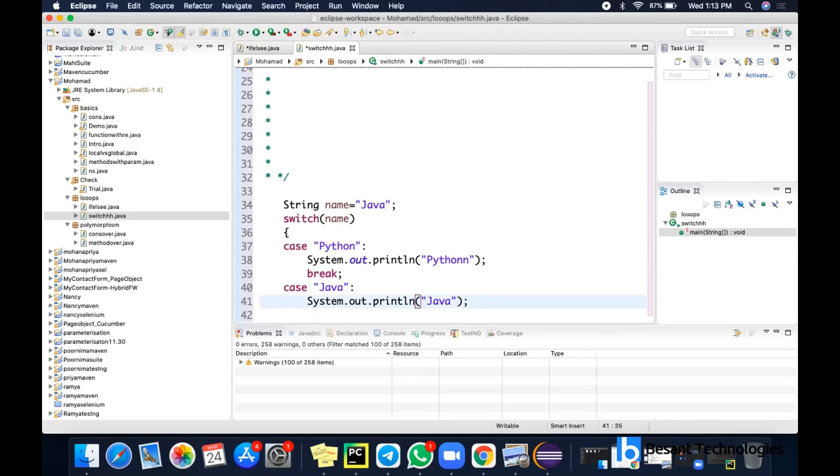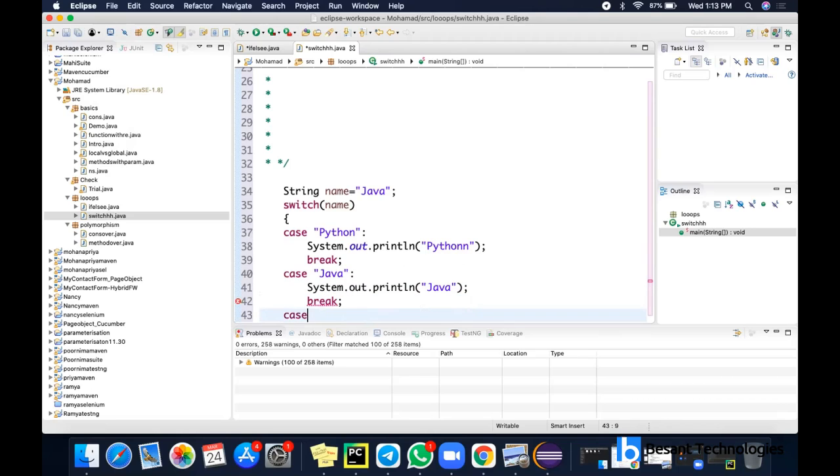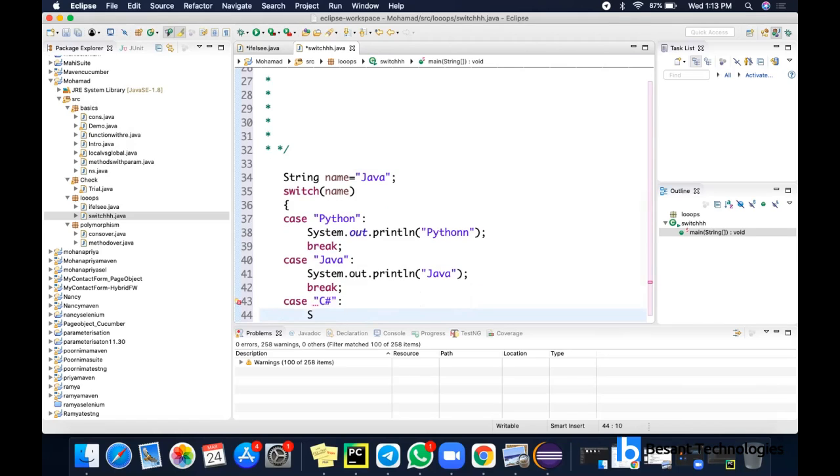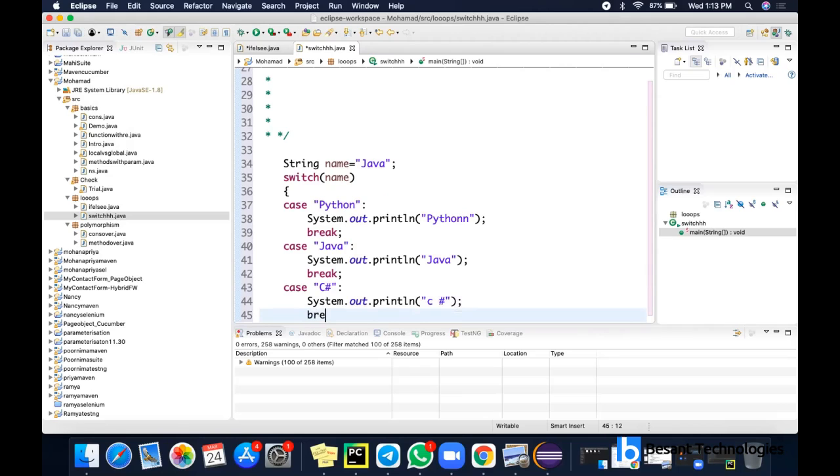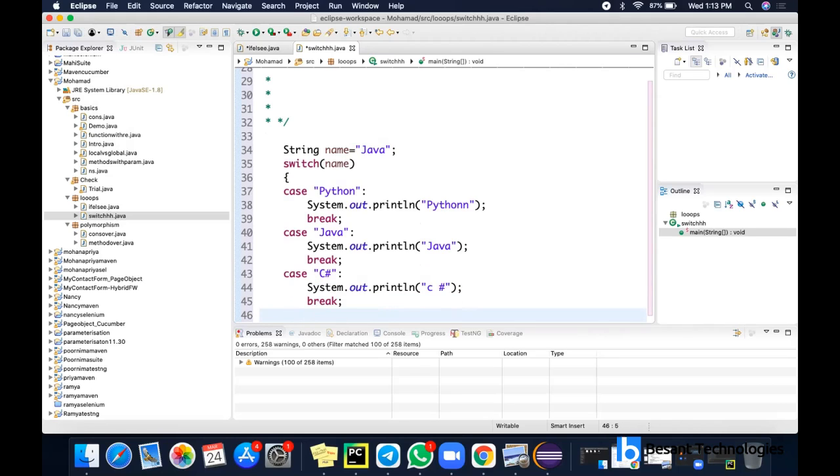And third one, I can have any number of outputs here. So case C#, sysout C#, and giving a break.